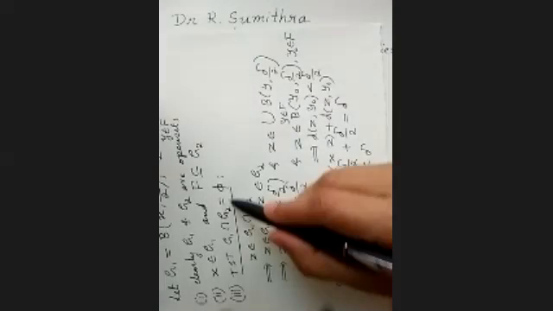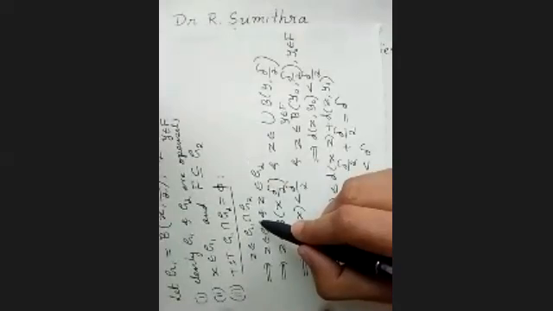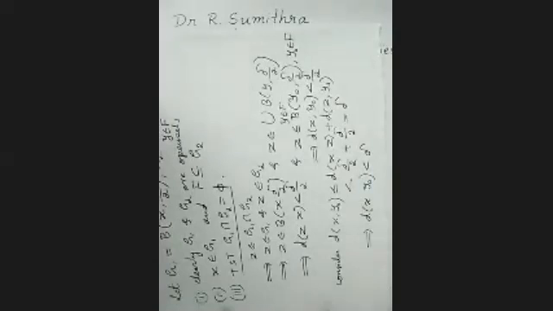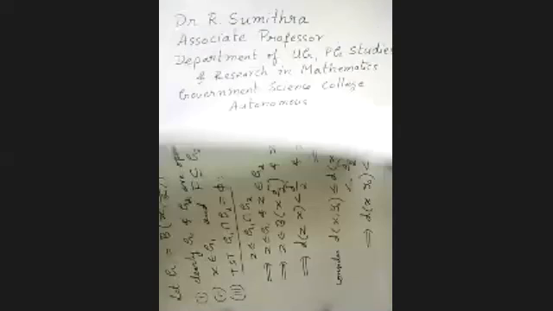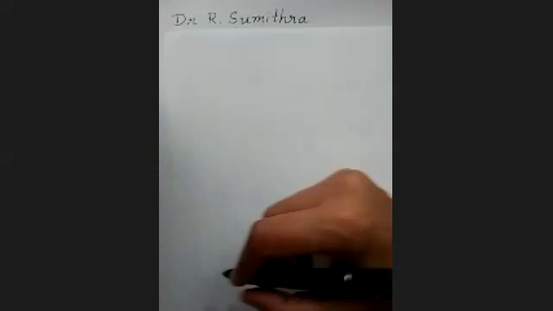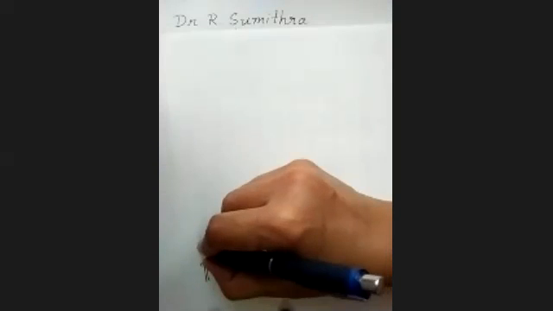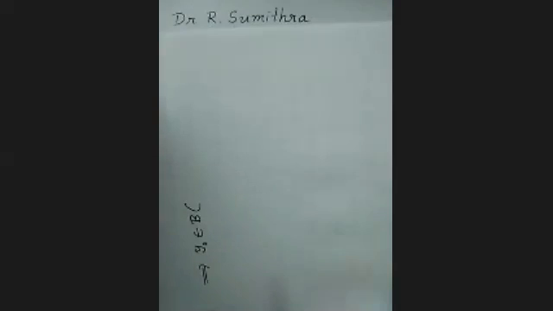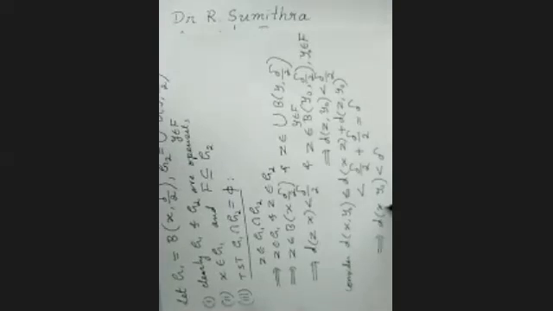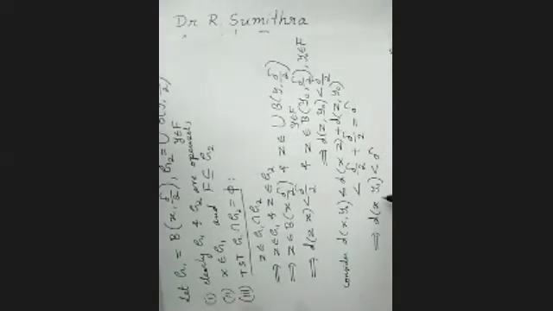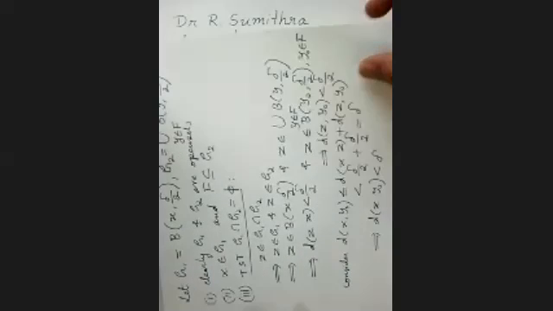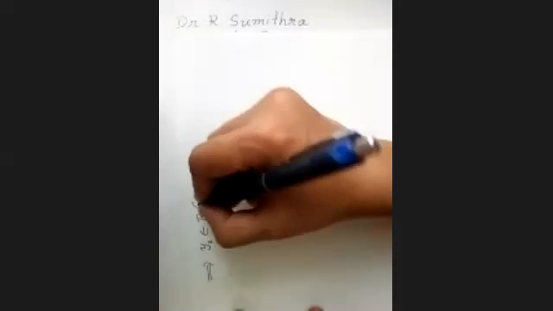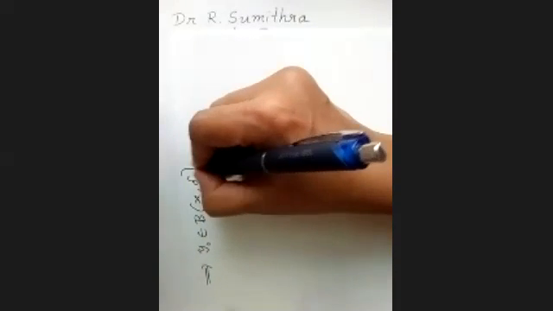Remember, we have to prove they are disjoint. I've taken any element belonging to the intersection, right? Let us see where we get the contradiction. So d of x comma y naught is less than delta. That implies what? Next step. Where is y naught? Since we have d of x comma y naught less than delta, therefore y naught will belong to the open ball centered at x, radius delta.